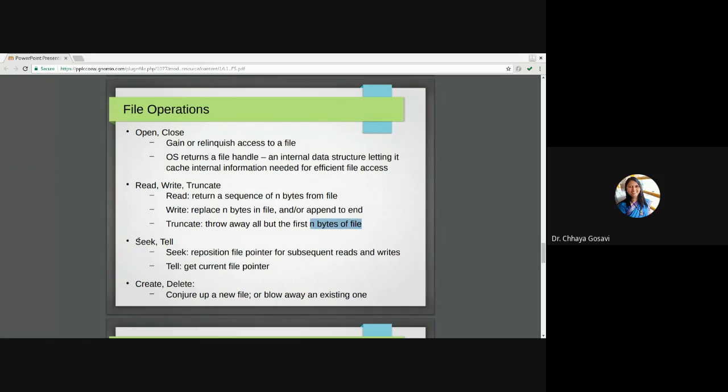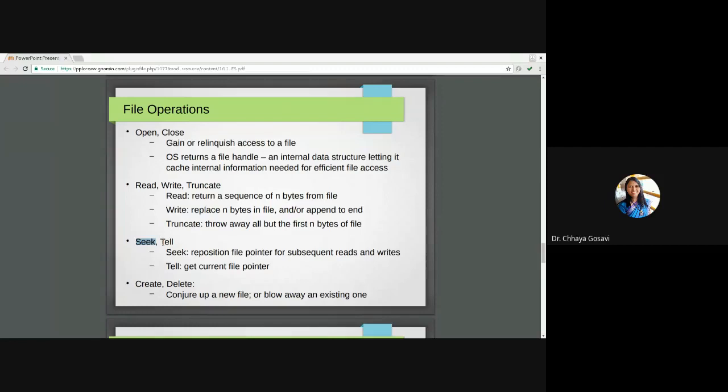Then these are the functions seek and tell. The seek function is used to randomly select bytes from a file. Instead of reading sequentially, the read command will read data sequentially, while the seek command will directly go to that particular pointer. If you want to read the fifth record, use the fseek command; in C language we have the fseek command. For the seek command, you have to give the file name and pointer. So it will directly point to that particular record.